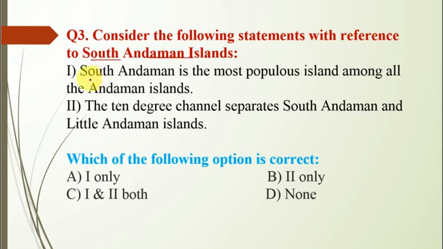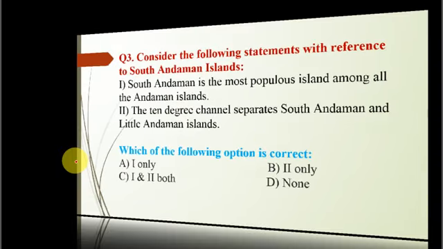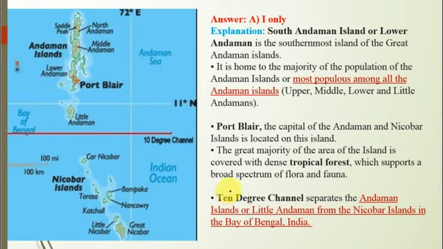Statement first, South Andaman is the most populous island among all the Andaman Islands. Second, the 10-degree channel separates South Andaman and Little Andaman Islands. So here the correct option is A, that is one only, and statement second is incorrect because the 10-degree channel separates the Andaman Islands or Little Andaman Islands from the Nicobar Islands in the Bay of Bengal, India. Once UPSC has asked this question, and for more detail you can refer to this map.